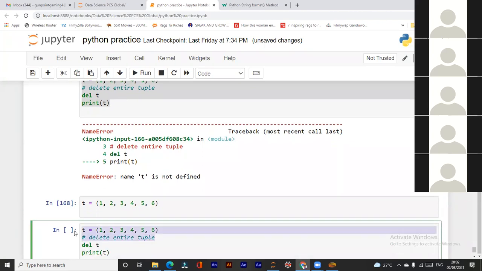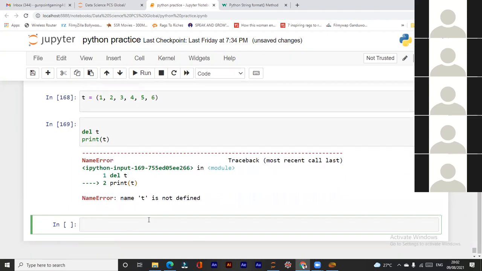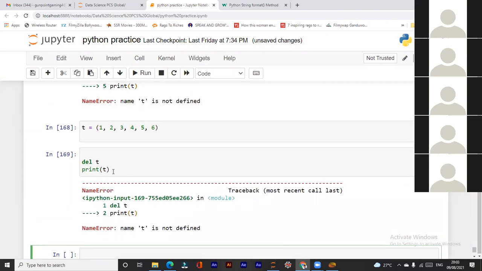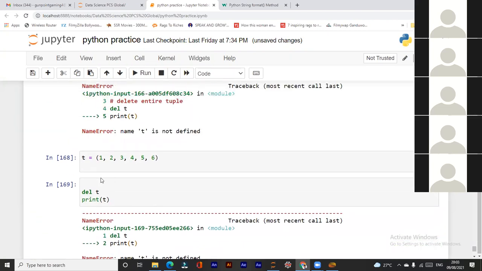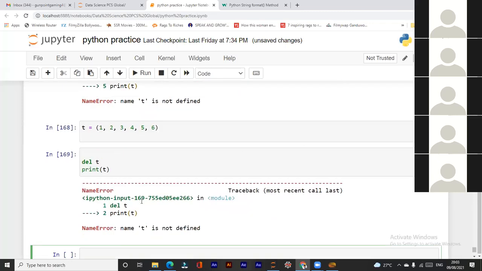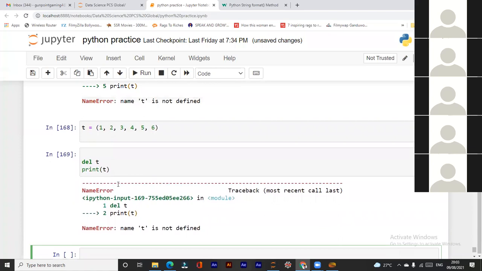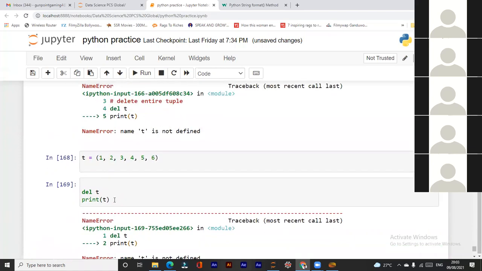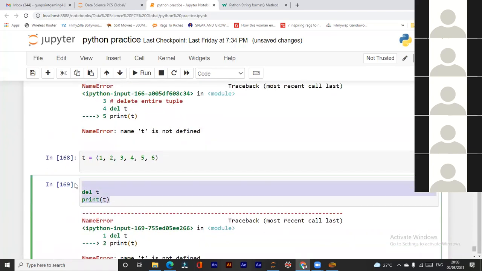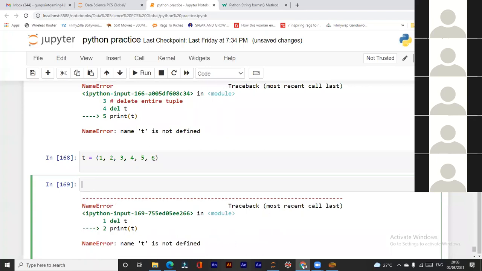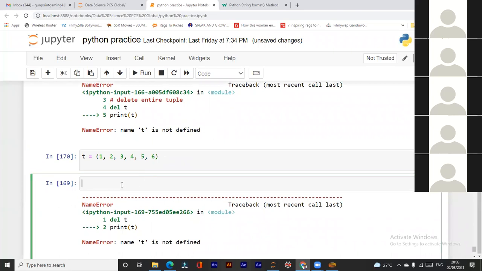Name is not defined, why? It's a tuple. Print T. Execute the first cell first, then execute the next.